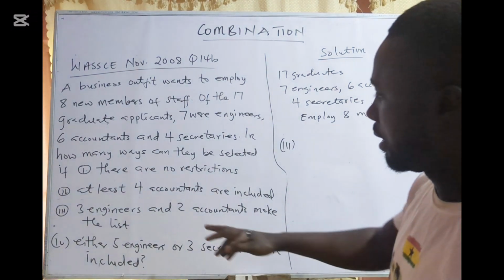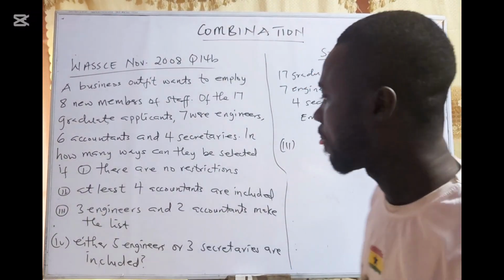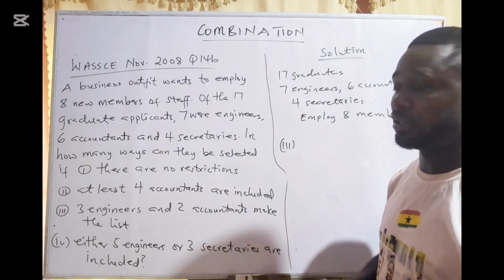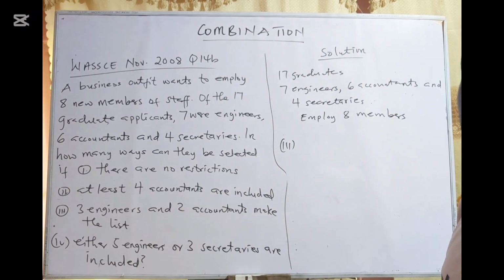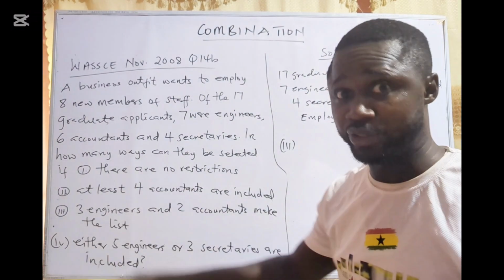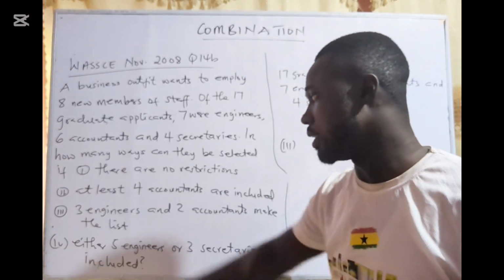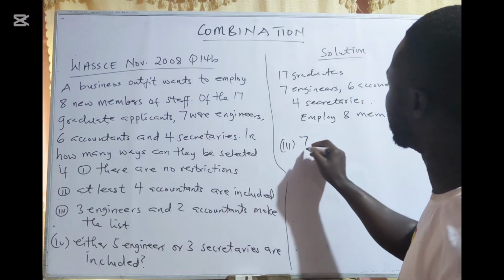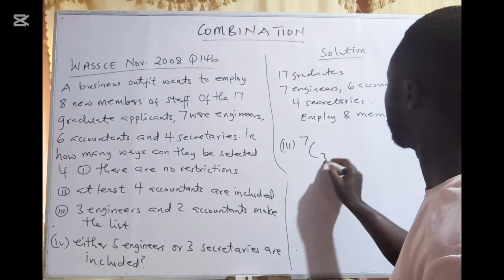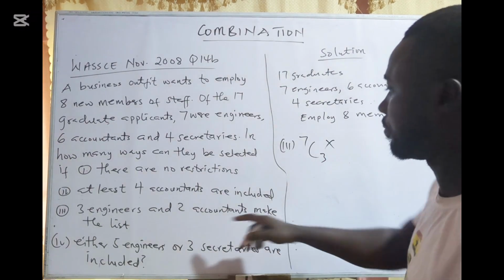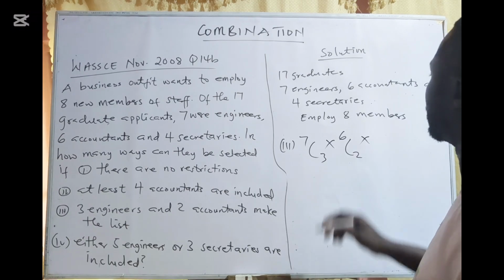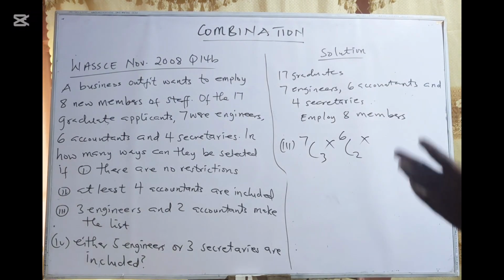Okay, number 3, 3 engineers and 2 accountants made the list. So here there are 3 engineers and 2 accountants that are going to be employed. It means that in the list there should be 3 engineers and 2 accountants. How many engineers do we have? 7. So out of the 7, you are going to select 3. How many accountants? 6. You are going to select 2. So what will be left?